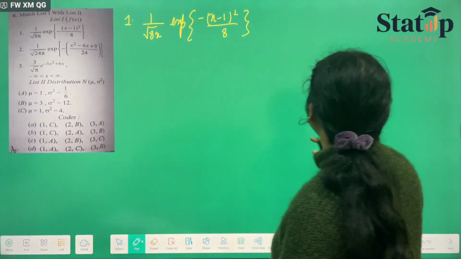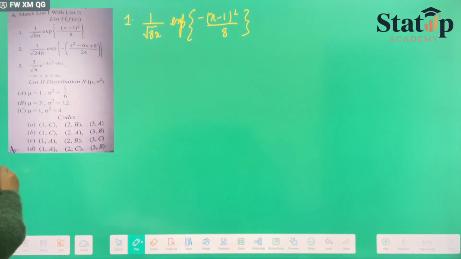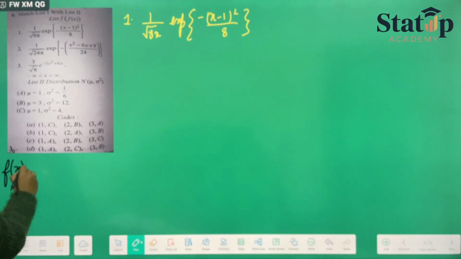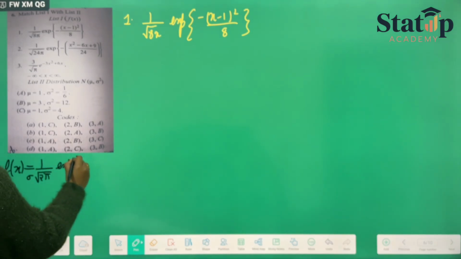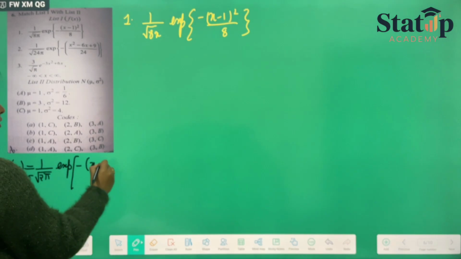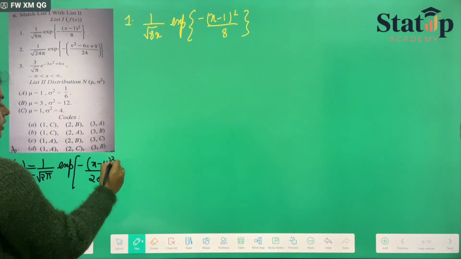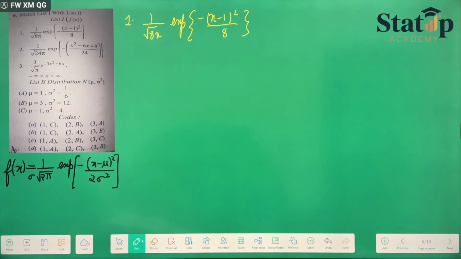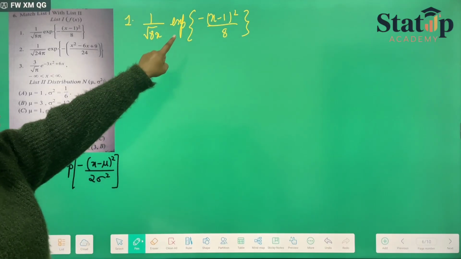Now let us write our normal formula. The PDF of a normal distribution is 1 upon root 2 pi sigma times exponential of minus (x minus mu) whole square upon 2 sigma square. If we compare this with the given PDF, we see that in place of mu there is 1.